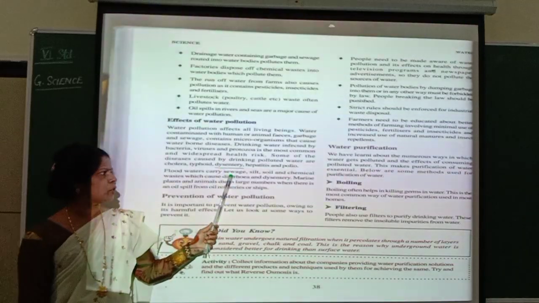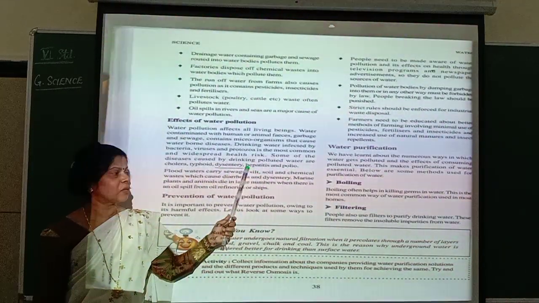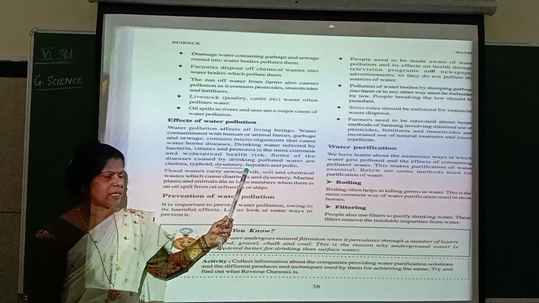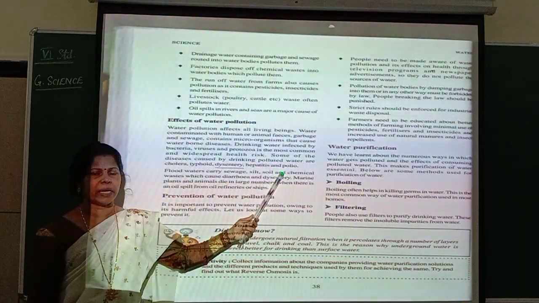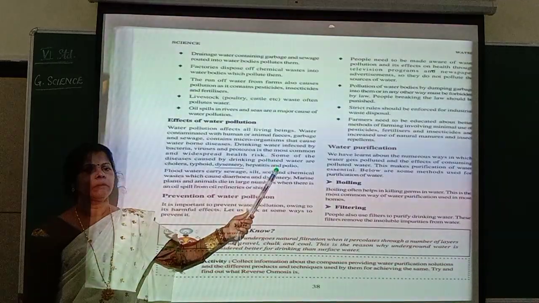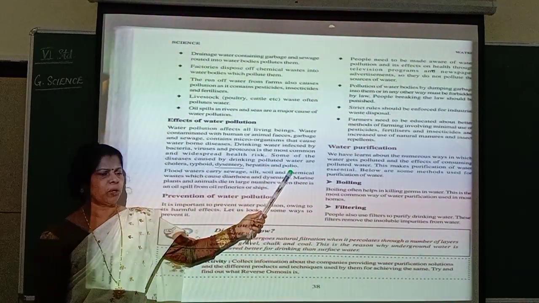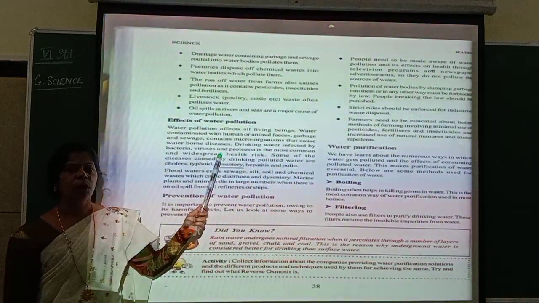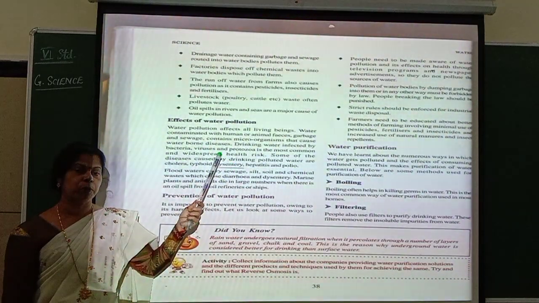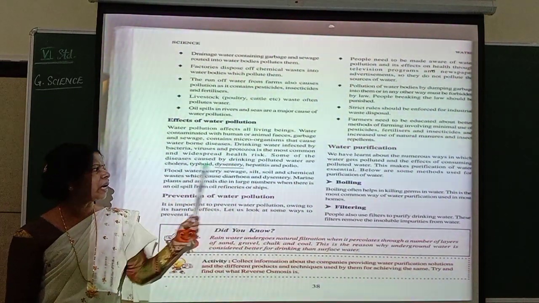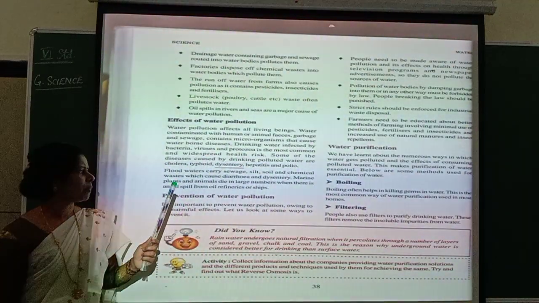Dysentery is again loose motion. Hepatitis, it is also one type of disorder, diseases. And polio. Polio means what happens? There will be handicap on your physical body. Understood? So polio. All these are because of the waterborne diseases. If you take polluted water, contaminated water, then you get all these type of diseases.